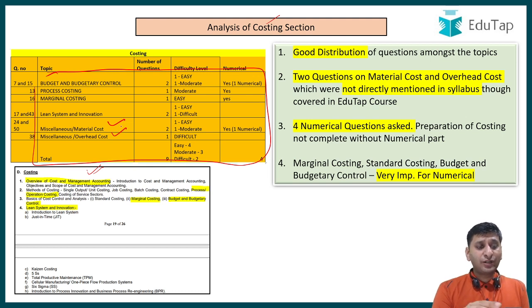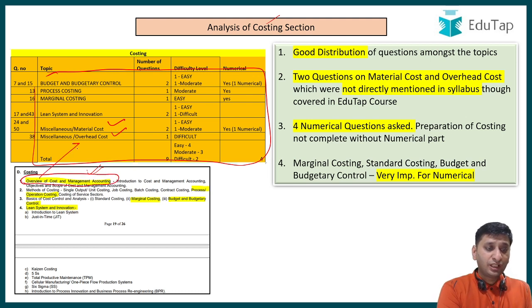Now material cost and overhead cost are not directly mentioned in your syllabus for costing. But if you pick any book for costing, material cost and overhead cost would be the first 3 chapters. Always. So these are the core of costing. If you do not understand material cost and overhead cost, you will never be able to proceed with costing. So we did cover these topics, material cost and overhead cost, as part of this part of your syllabus, right? Because in overview, it is very important to cover the basics.